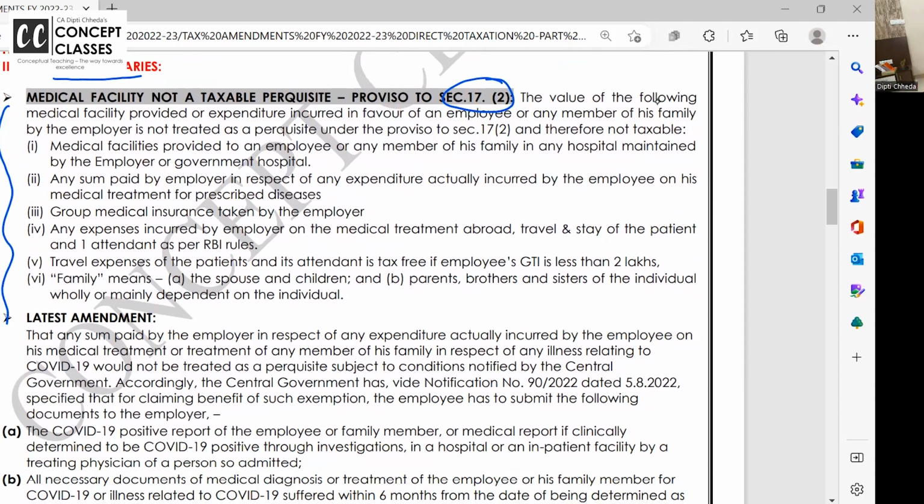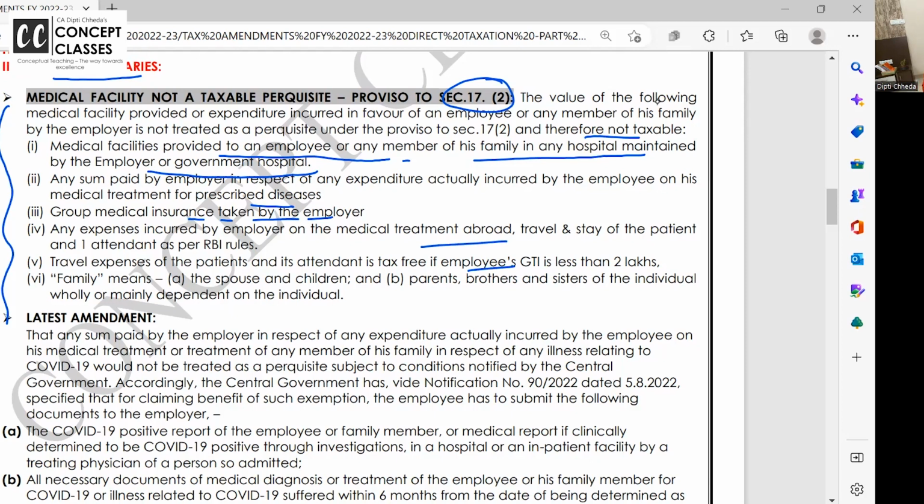But if the employer is giving medical facility to the employee in a government hospital or a hospital maintained by the employer, it's exempt. Medical facility given to an employee in a hospital maintained by the employer is not taxable. Sum paid by employer for expenditure incurred for prescribed diseases, HIV, leprosy, all that, is exempt. Group medical insurance premium paid by the employer is exempt. For abroad treatment, the employee's traveling and stay expenses are exempted up to the RBI limits.